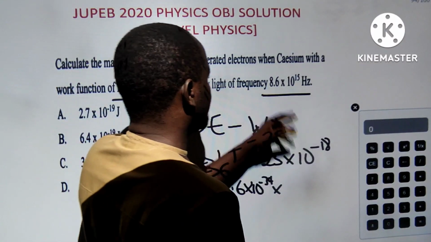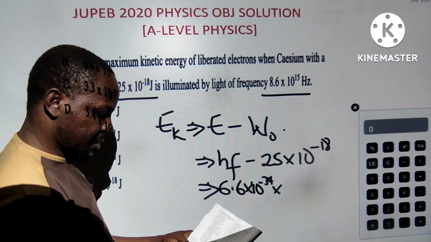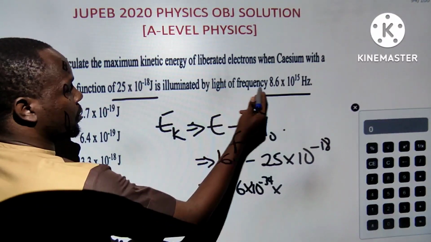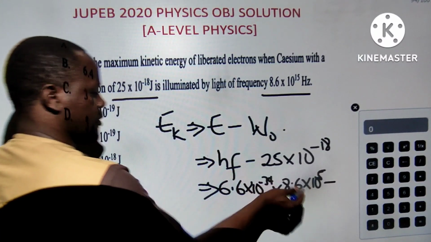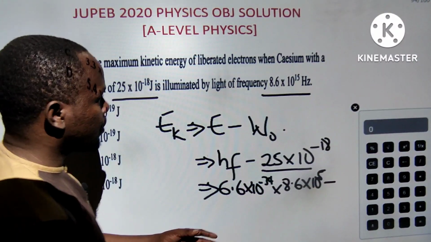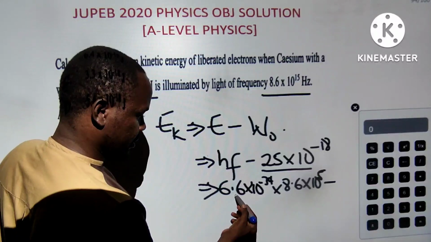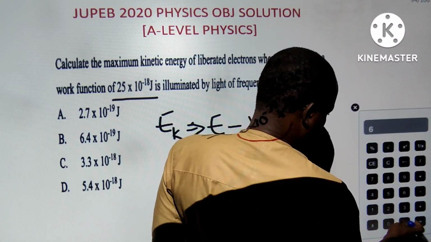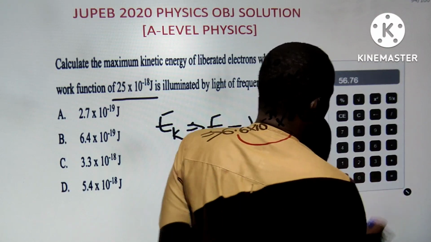Frequency is 8.6 times 10 raised to the power 15. I want to use the value given according to the examiner. So they want 6.63. Now times F, frequency, which is 8.6 times 10 raised to the power 15. Any answer you get, you are subtracting from this value. So do that. Doing that, 15 plus 15 is 30, 17 minus 17. 6.6 times 8.6. I'm doing calculation now.